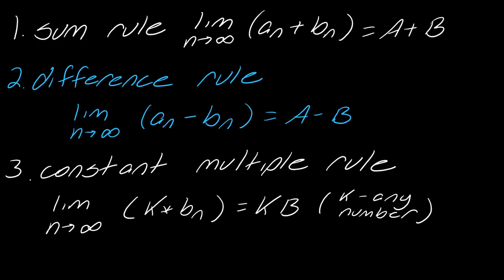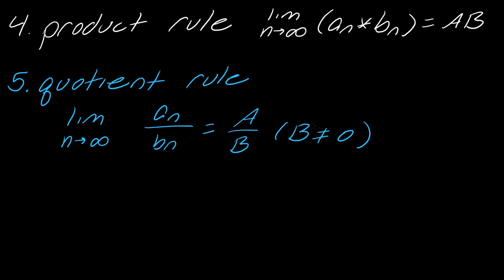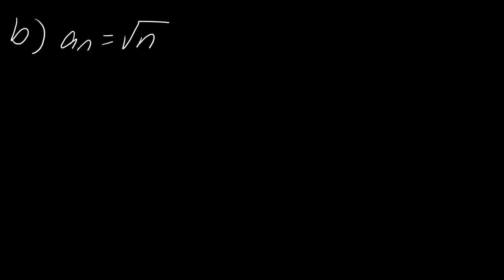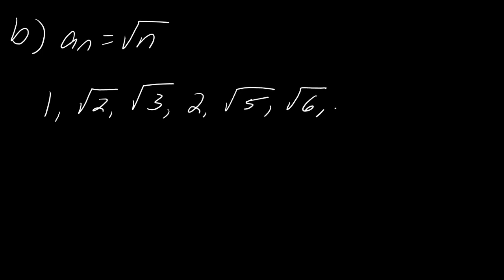And then when I think through all the rules that we just talked about, I didn't say anything about square roots. So right away, you should be a little bit suspicious about this. And if we just start thinking about what the terms in this sequence are, this will be 1, square root of 2, square root of 3, square root of 4 is 2, square root of 5, square root of 6. So what is happening with these terms?